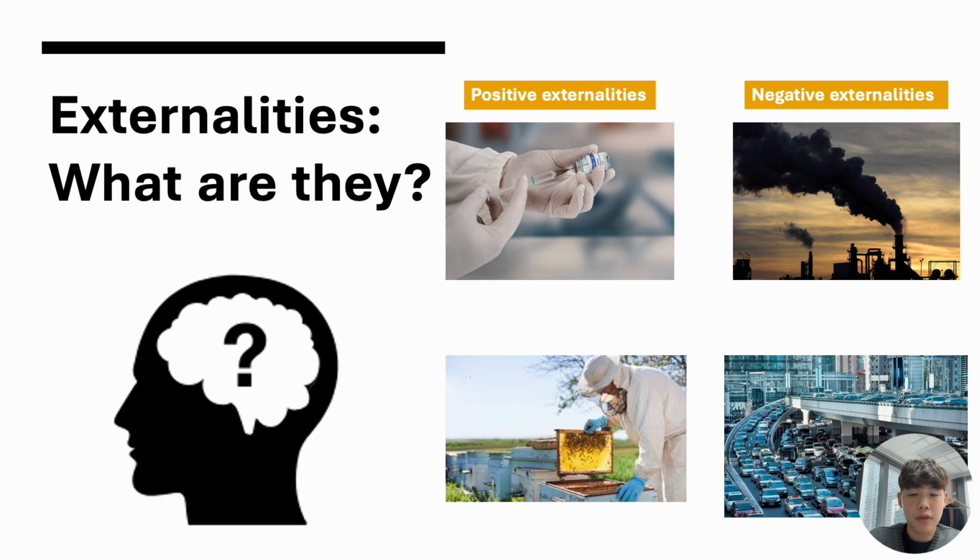Externalities matter because in a free market, individuals and firms only consider their private costs and benefits when making decisions. They ignore these external costs or benefits, leading to market failure. This, in many cases, results in overproduction in the case of negative externalities or underconsumption in the case of positive externalities. And now that we understand what externalities are, let's see some real-life externalities in Hong Kong.